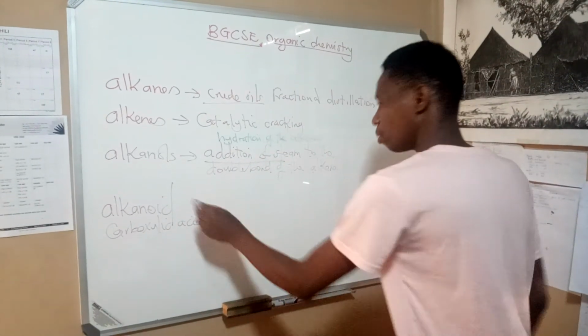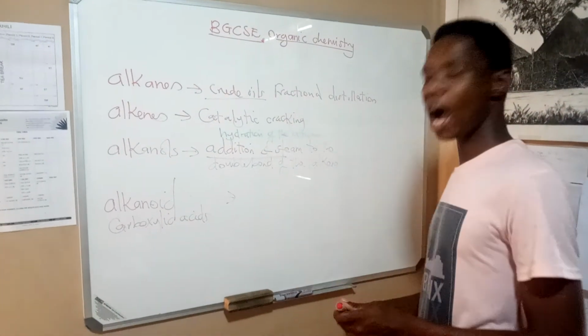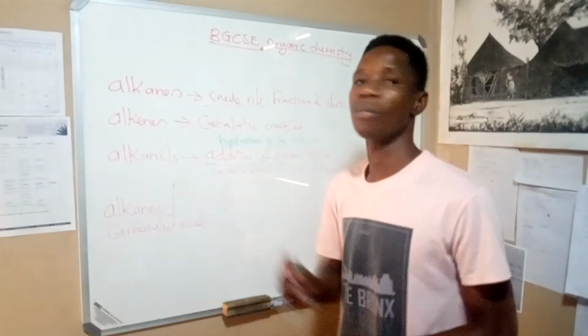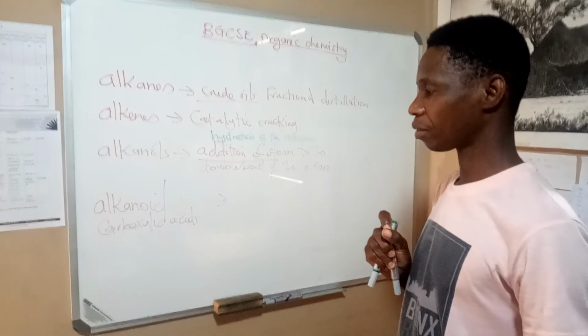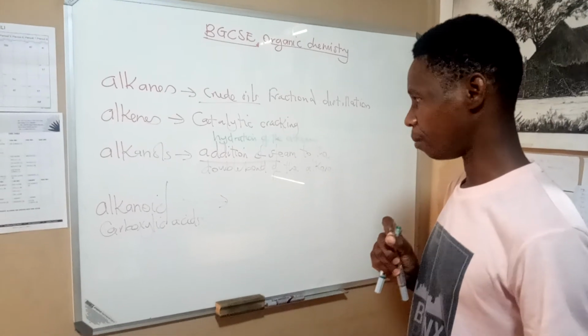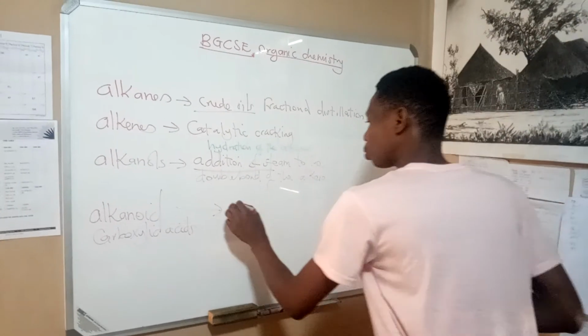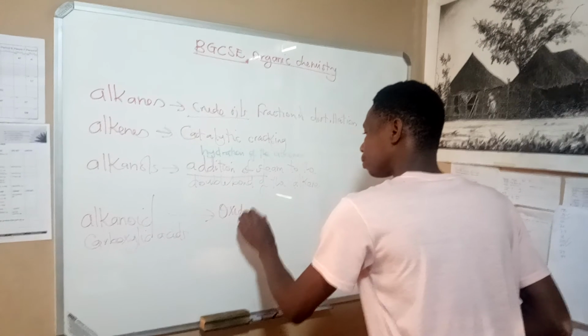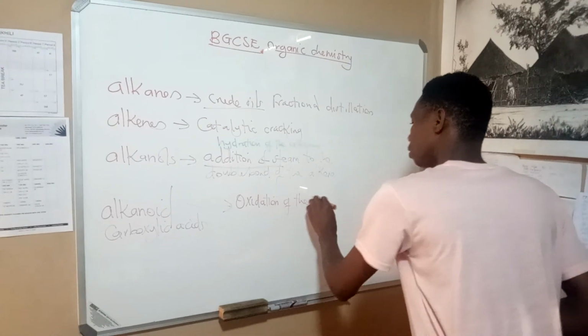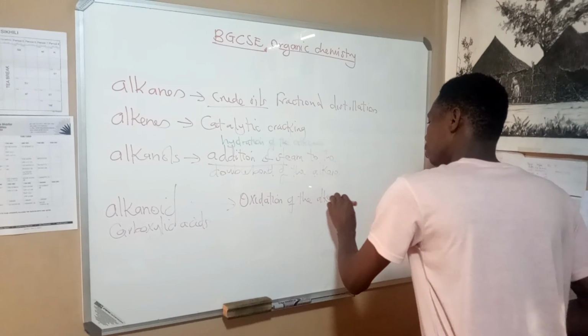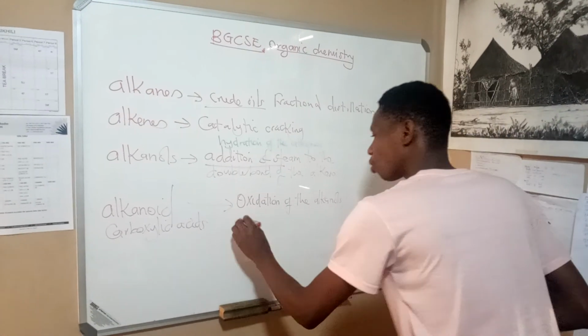How are they obtained? These are obtained from the alkanols. How? Through the oxidation of the alkanols or of the alcohols.